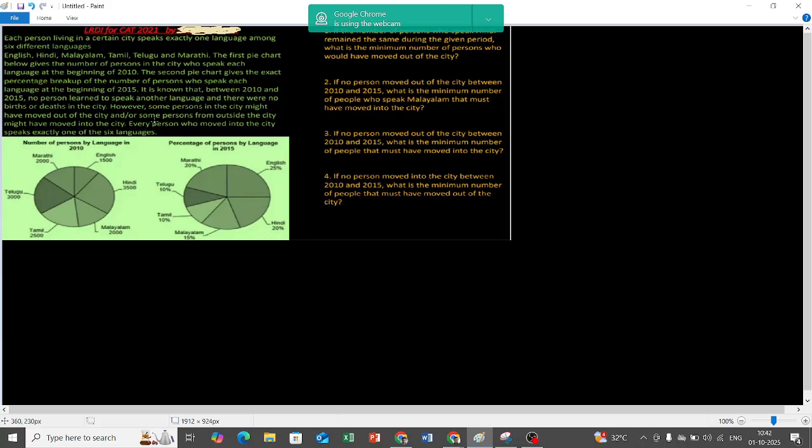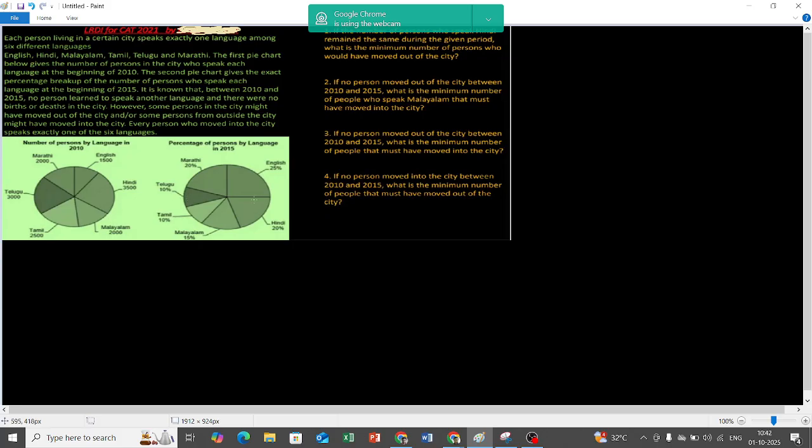Note this statement, what it is saying. It is known that between 2010 and 2015, no person learned to speak another language. So it is not like, from 2010 to 2015, you can see some percentage increase in the population, that is because a person in 2010 who used to speak English has learned to speak Marathi. It is not because of that. So no person has learned to speak any language.